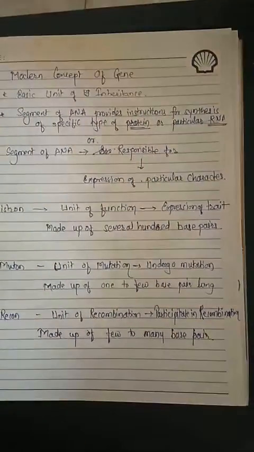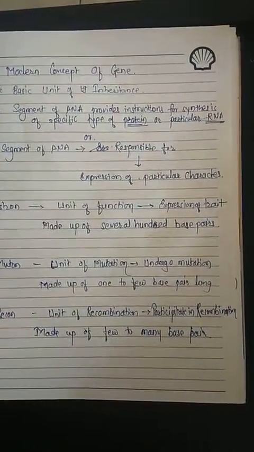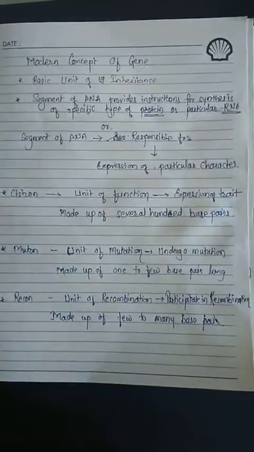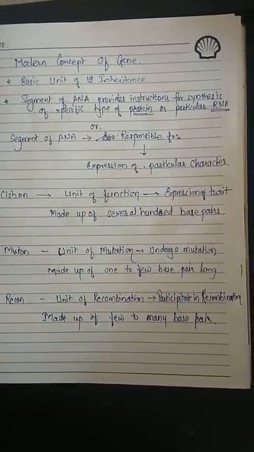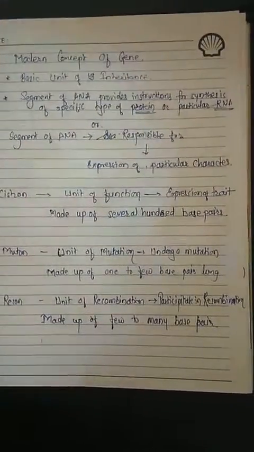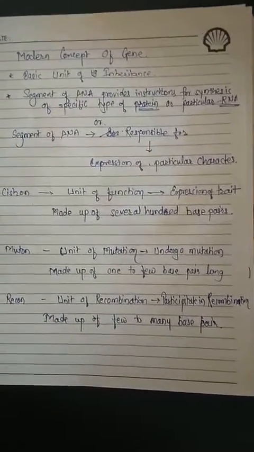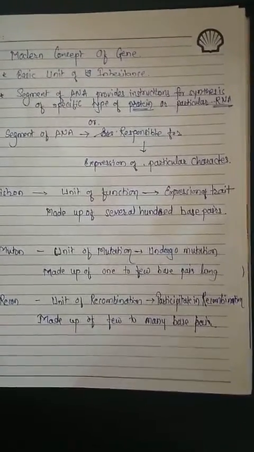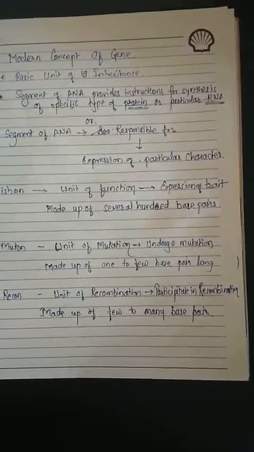So a protein molecule is made up of hundreds or thousands of such molecules. Next is the muton, which is the unit of mutation, responsible for the mutation. It means a particular segment which undergoes mutation is known as the muton. It might be made up of a single nucleotide, or very few base pairs, which will be responsible for the mutation.